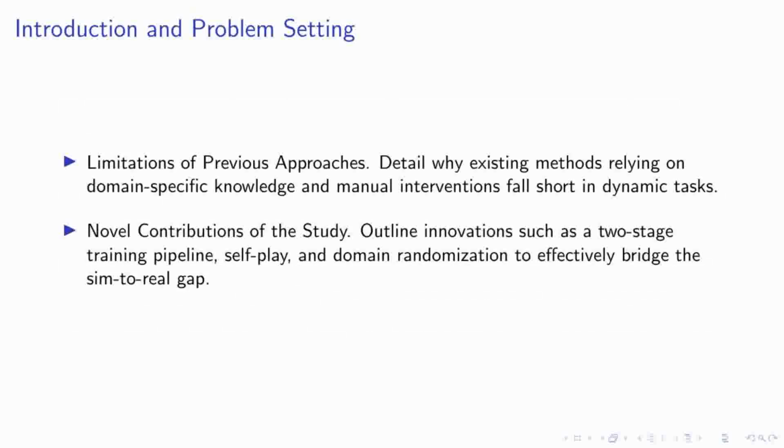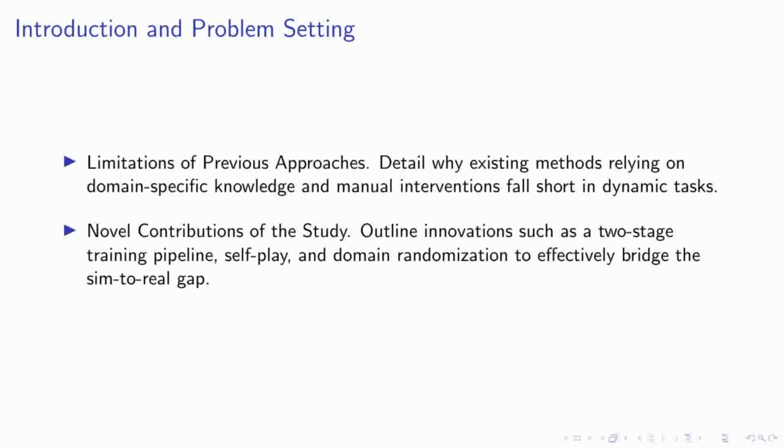Moving on, let's delve into the limitations of previous approaches in the realm of agile control for humanoid robots. Traditional methods often rely heavily on domain-specific knowledge and manual interventions, which can be cumbersome and less effective in dynamic and unpredictable environments. This reliance restricts the adaptability and scalability of robotic systems when faced with new tasks or settings.